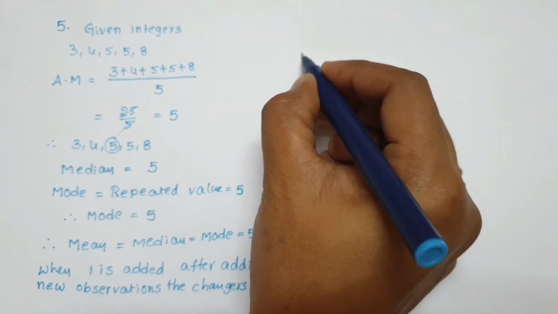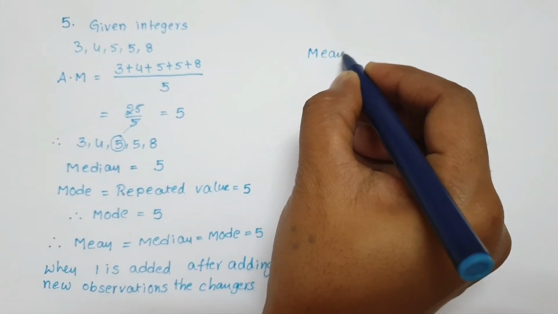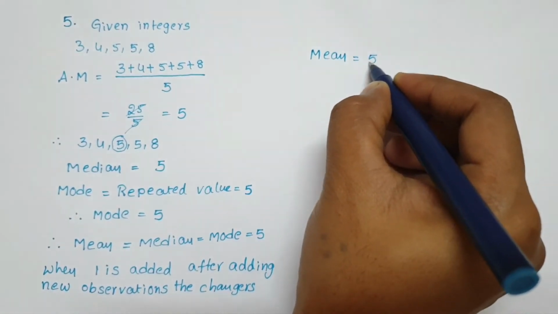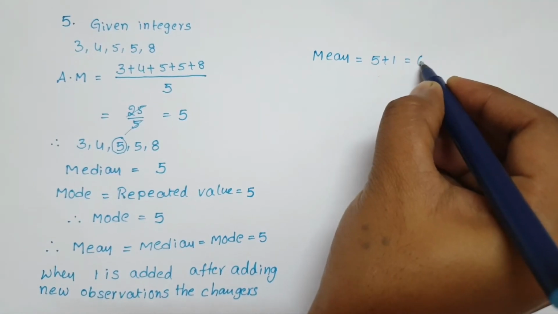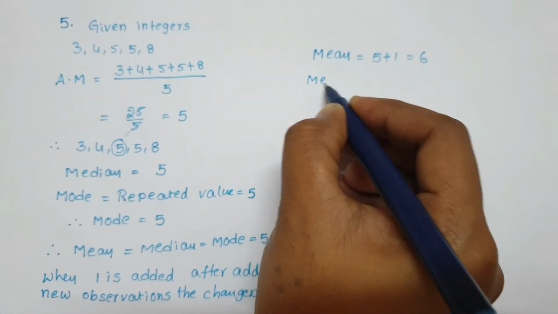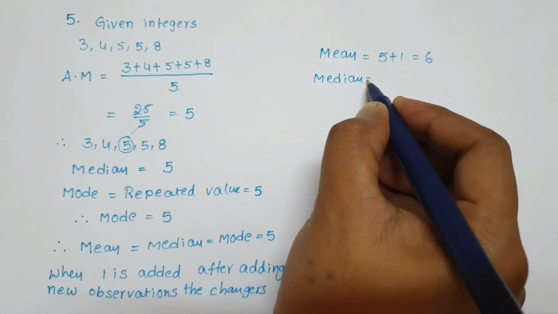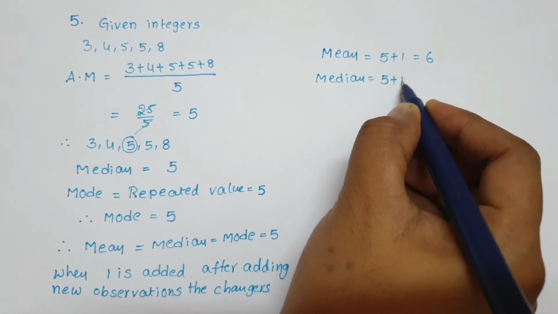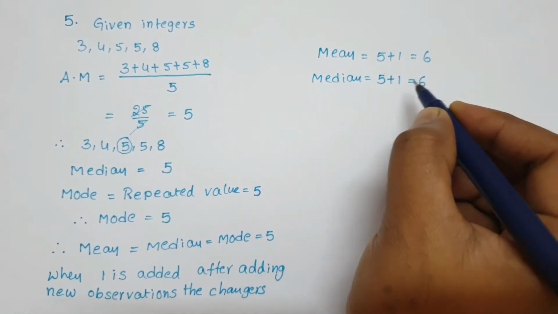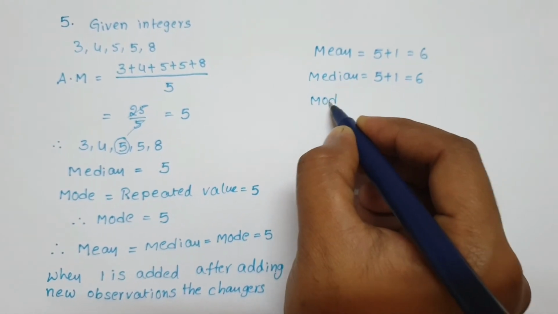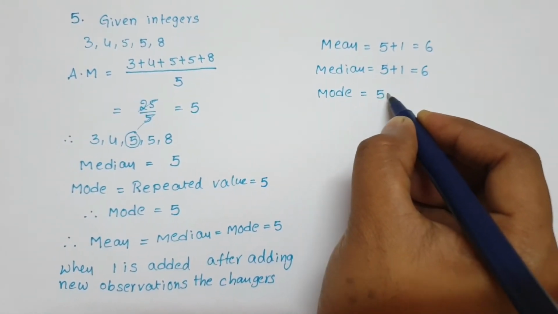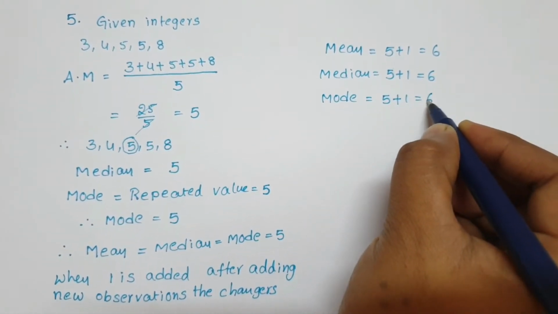Now here the mean we get is 5. Add 1, 5 plus 1 equals 6. Next, the median is also 5. Add 1, 5 plus 1 equals 6. Next, mode. Mode is also 5. Add 1, we get 6.